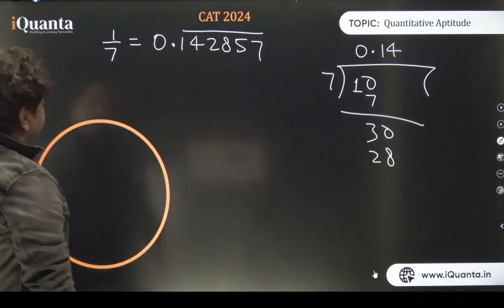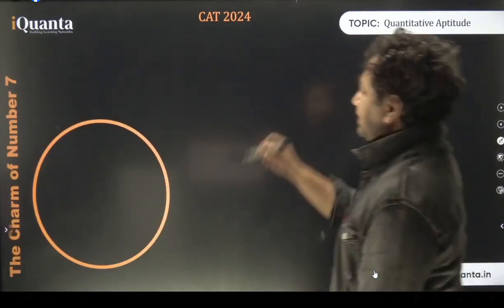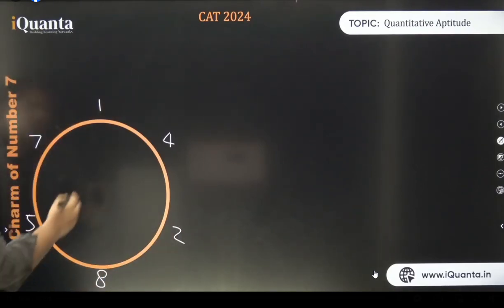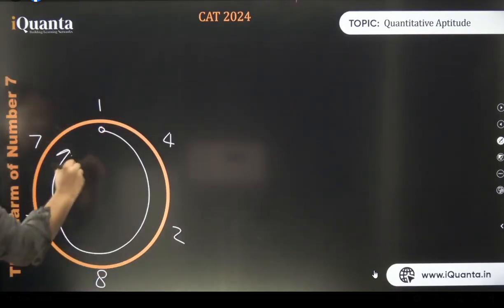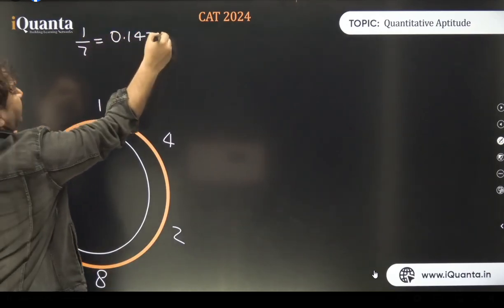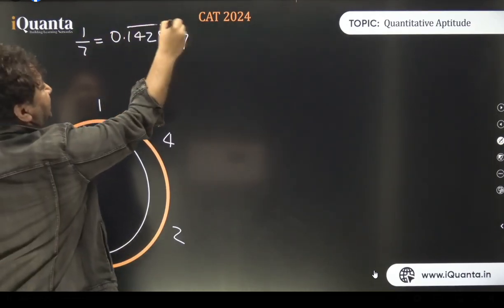Cool. So what I'll write here, I'll just write all these digits. 1 4 2 8 5 7. मैंने इन लोग को वैसे लिख दिया in a clockwise fashion. No problem at all. 1 by 7 is 0.142857. Never ending sequence. Keep on repeating. That's why I put a bar over it.